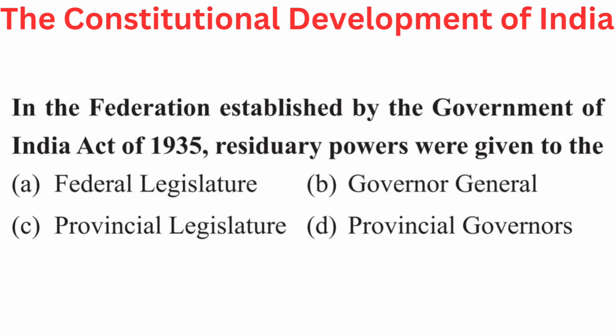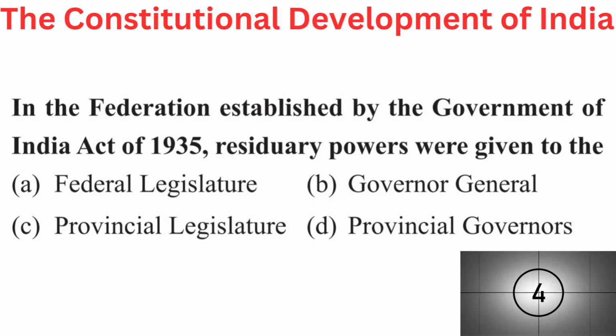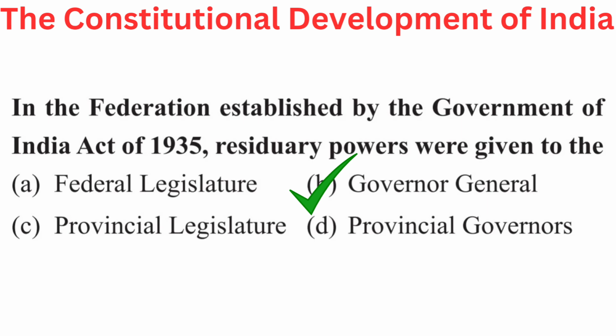Your question is, in the federation established by the Government of India Act of 1935, residuary powers were given to the. Your options are A. Federal Legislature, B. Governor General, C. Provincial Legislature, or D. Provincial Governors. The answer is B. Governor General.